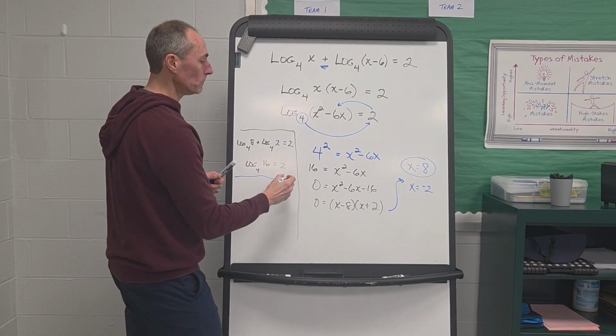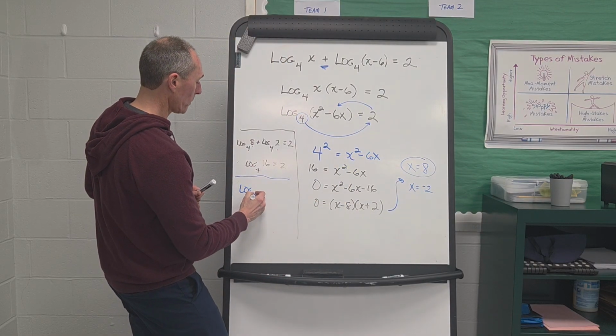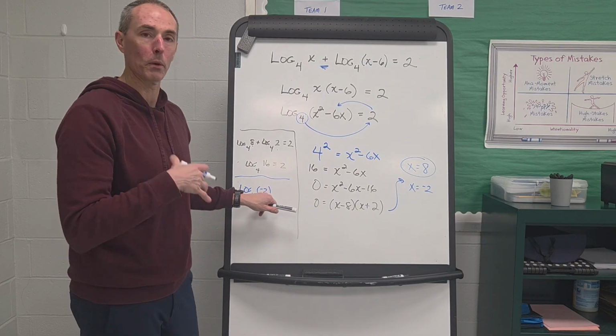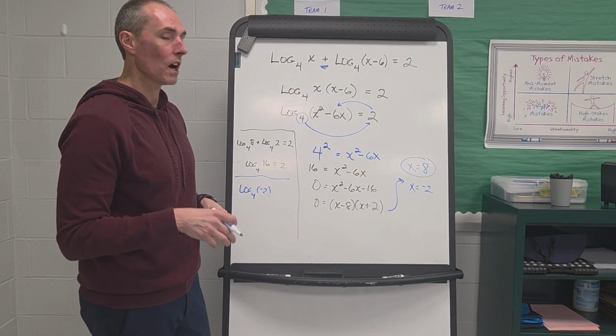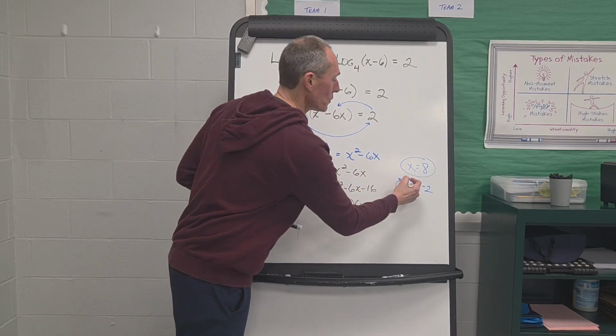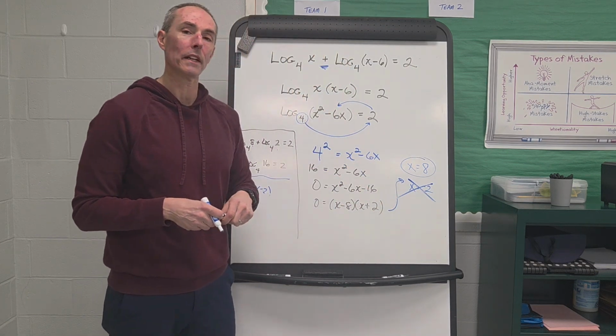Here's where we run into a problem. If I try to do this with negative 2, right away I have a problem, because I'm writing log with a base of 4 of a negative number, which is impossible. So one of the things we have to watch out for when we solve logarithmic equations is what we call extraneous solutions. And negative 2 is an extraneous solution. So in this example, only 8 would be acceptable.